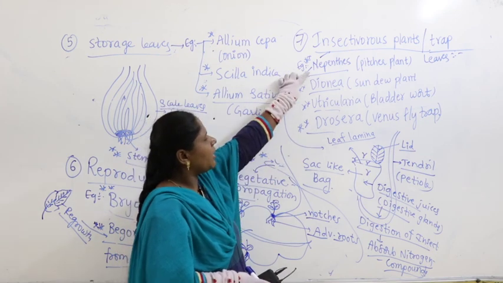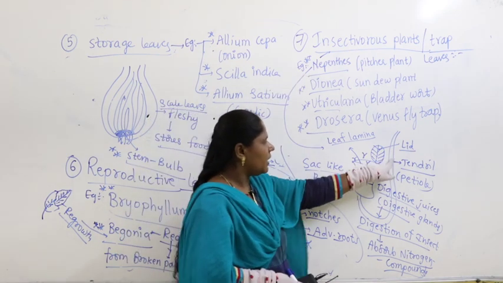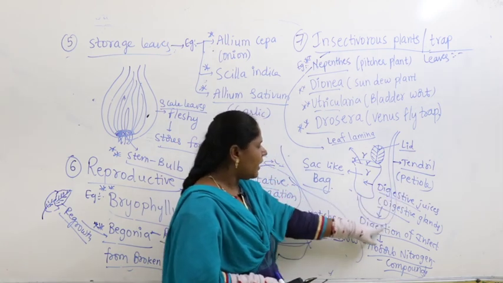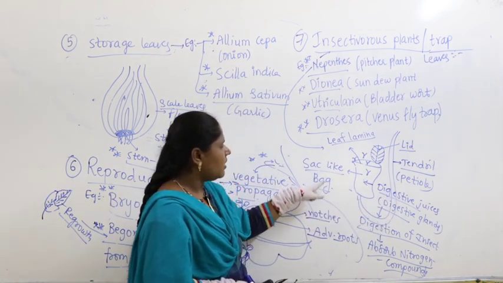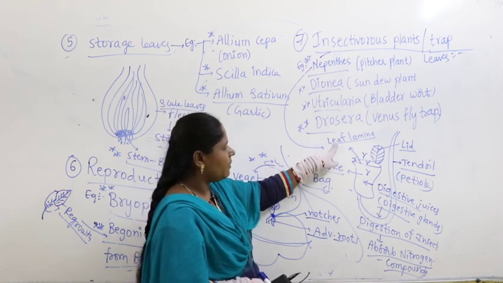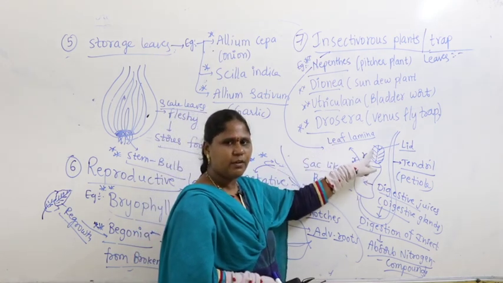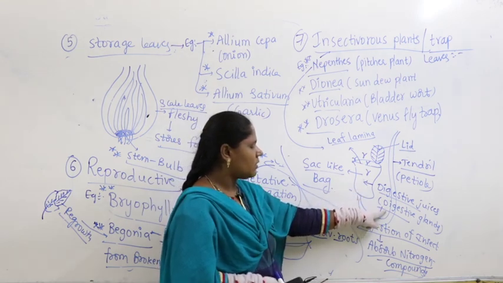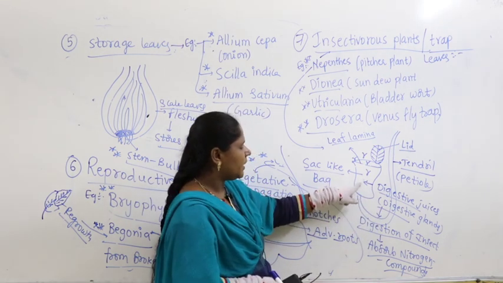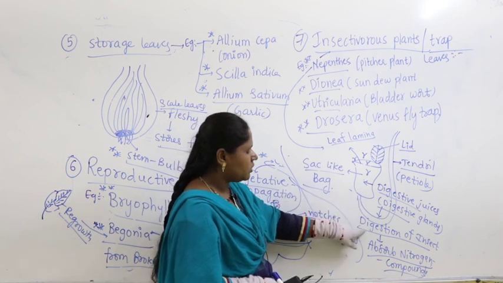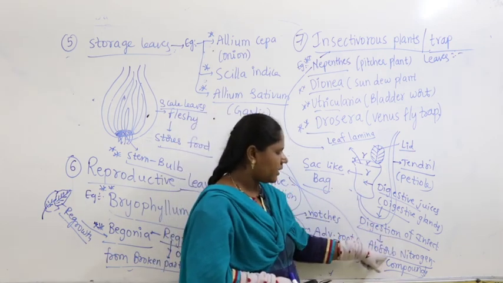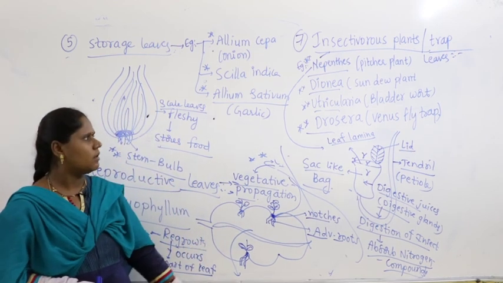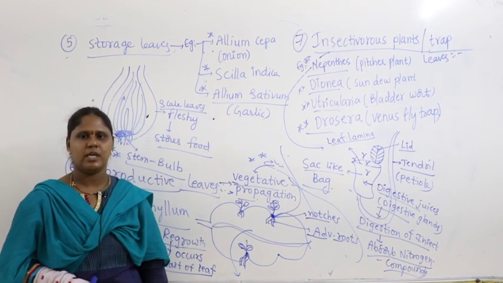For our understanding, we are taking Nepenthes. Nepenthes contains a tendril, nothing but petiole, as we discussed in leaf modification, and at the end you find a sac like bag. It is because of modification of leaf lamina. You find a lid, meant for opening and closing, which traps the insect with the help of digestive glands. Digestive juices are secreted inside the sac. There is digestion of the insect. From the insect they absorb nitrogen compounds. So these all are nothing but leaf modifications.